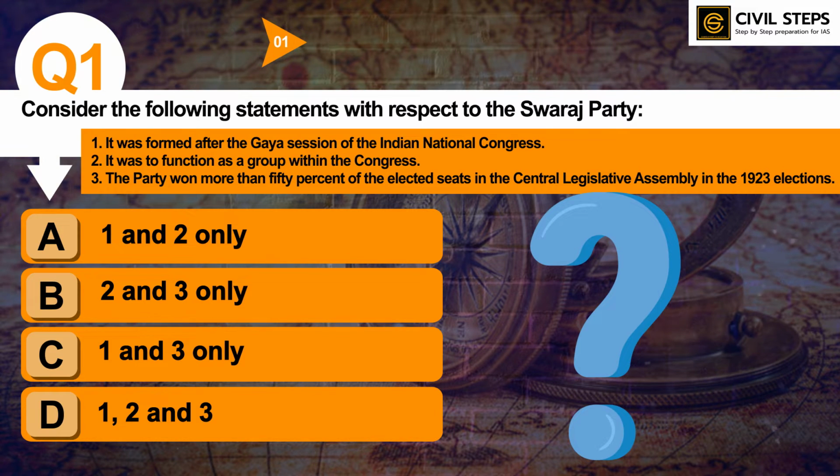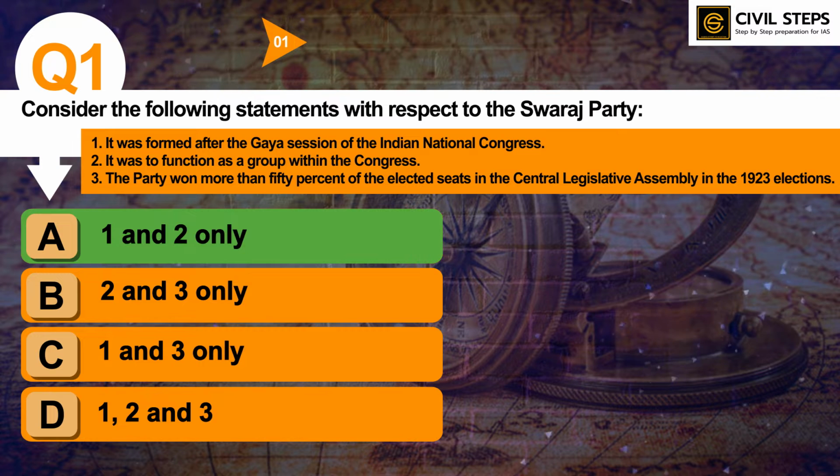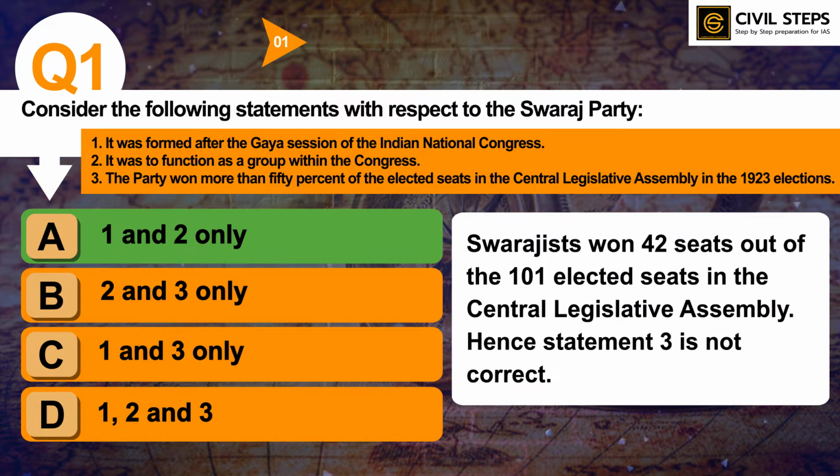So the correct answer of this question is option A 1 and 2 only. Third statement is incorrect because Swarajists won 42 seats out of 101 elected seats in the Central Legislative Assembly. Hence statement 3 is not correct. So this was a question based on Swaraj Party, which was there back then in 1920s.